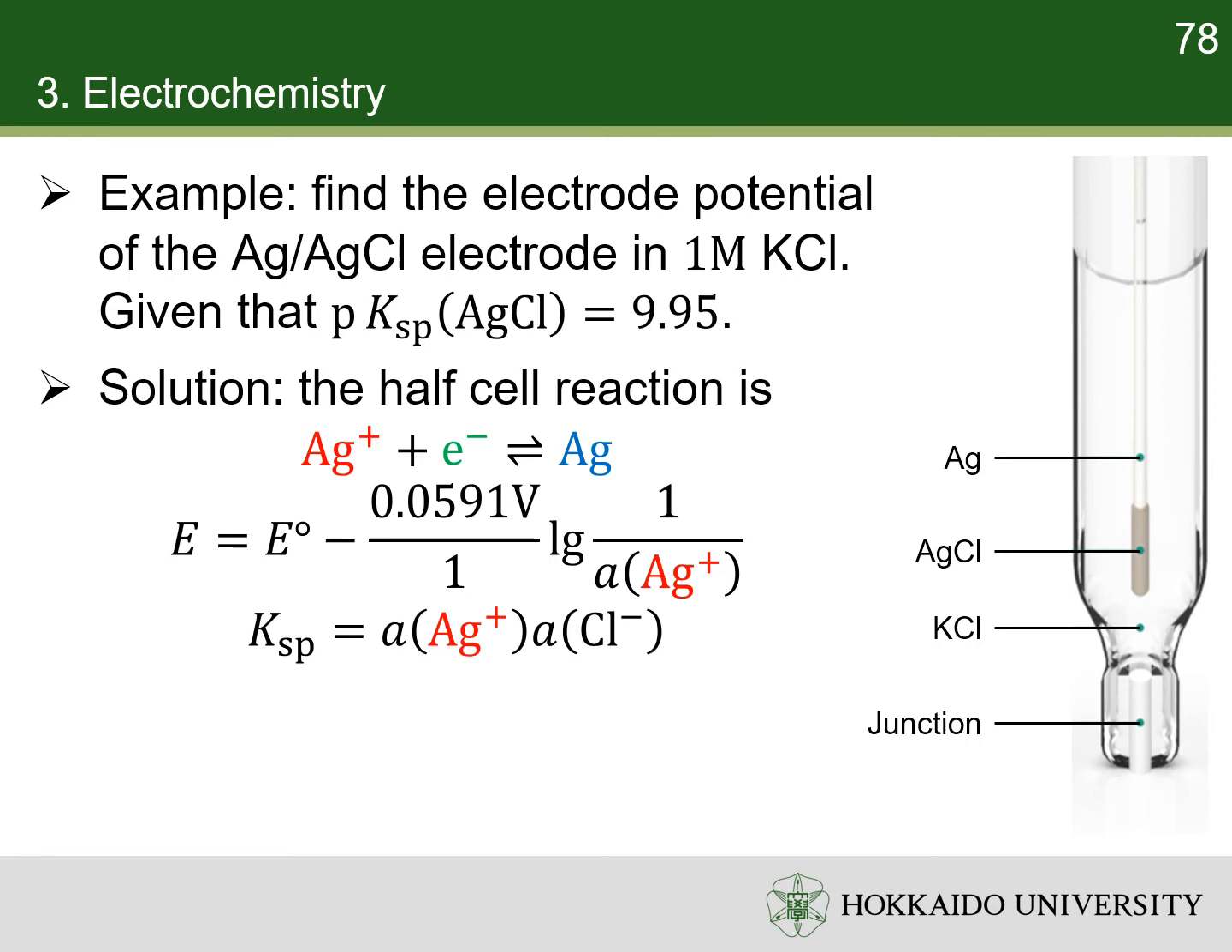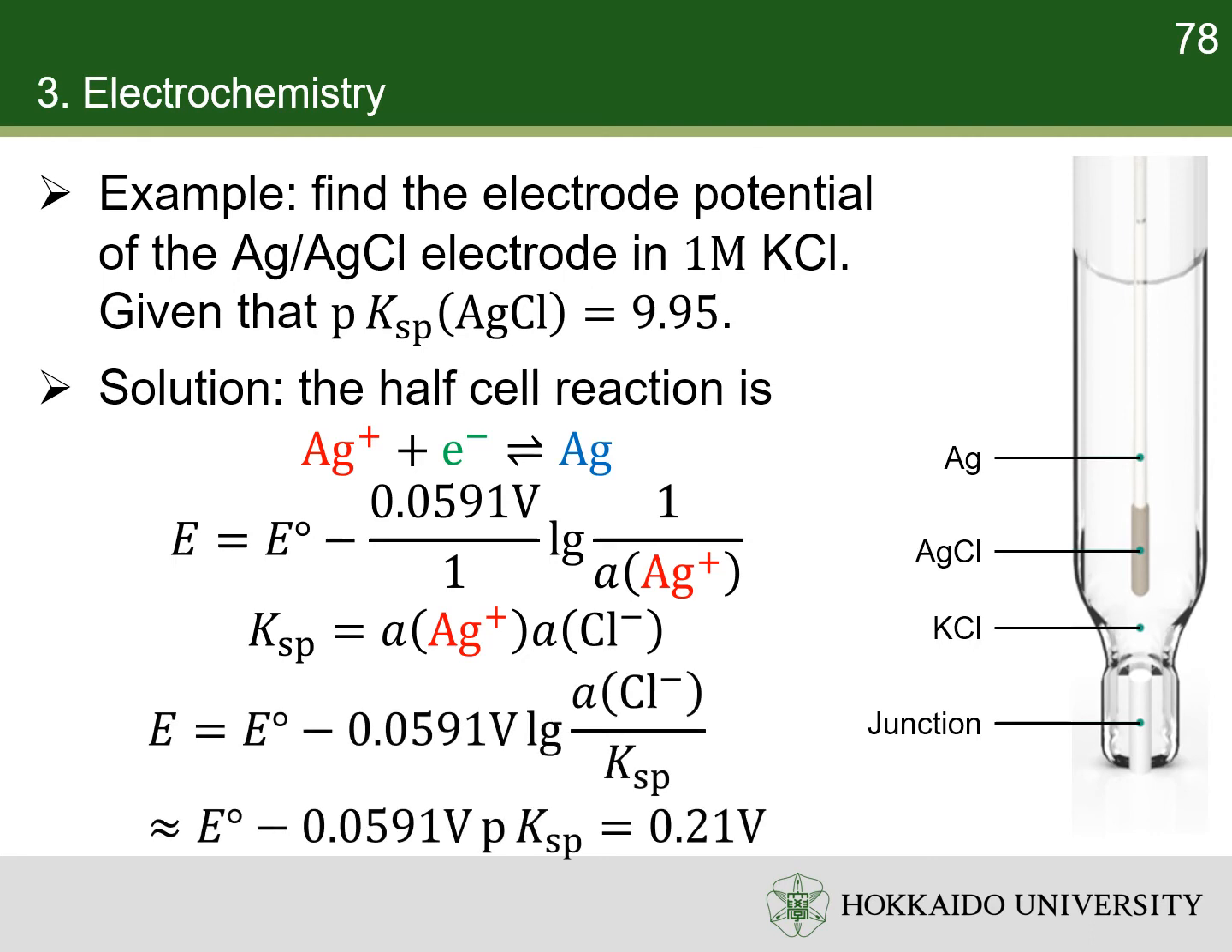When the silver chloride is in equilibrium with the silver and chloride ion in the electrolyte, the product of the activities of silver ion and chloride ion is the solubility product. Thus, the activity of silver ion can be replaced by the solubility product of silver chloride and the activity of chloride ion. The result is about 0.21 volt. It is close to the value given in the previous table.